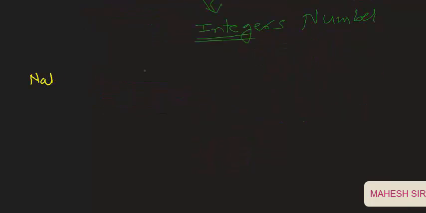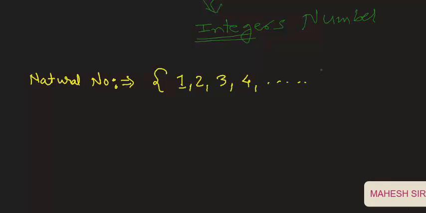First, the natural number. Okay, so students, natural number is the group of all positive numbers. If starting from 1, 2, 3, 4 and so on, these all are natural numbers, and the natural number is represented by the capital N symbol.